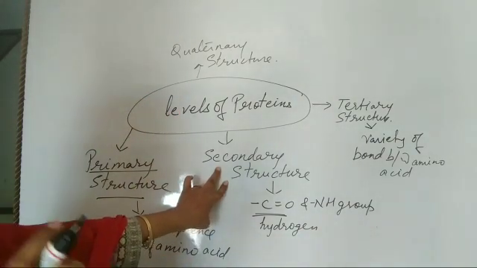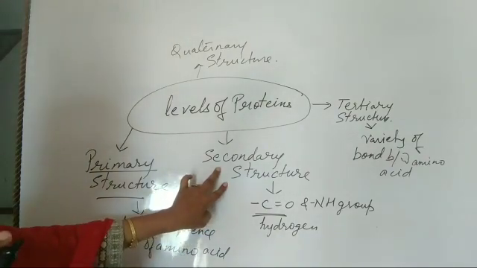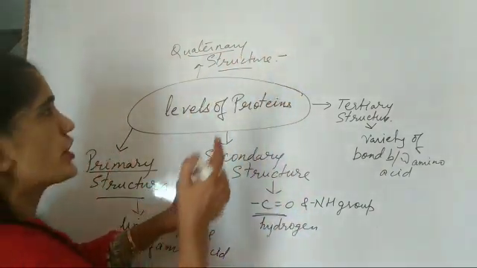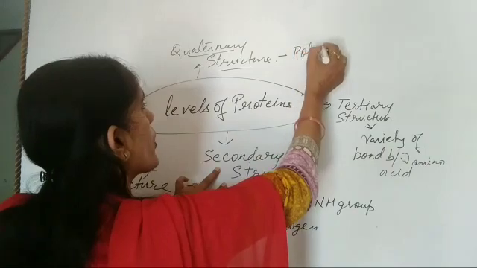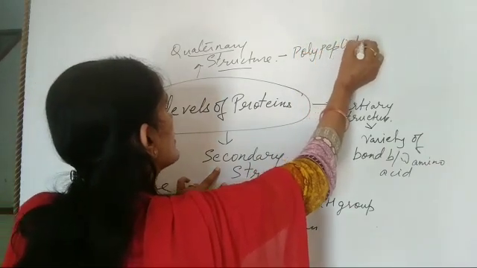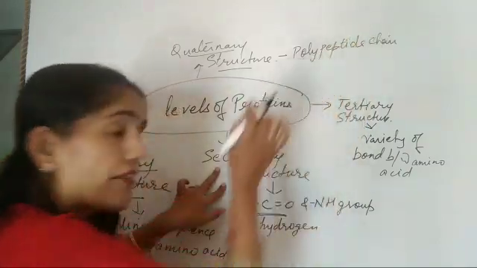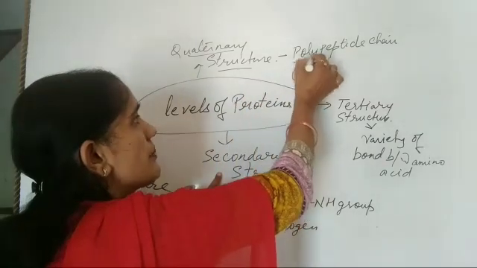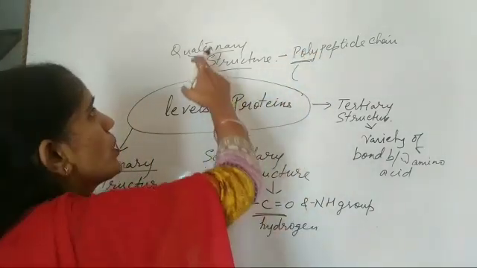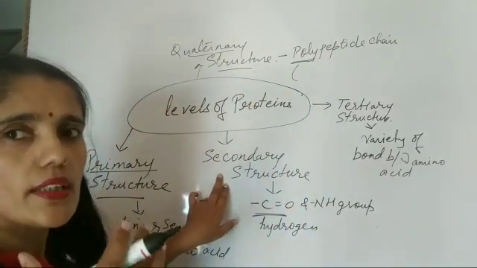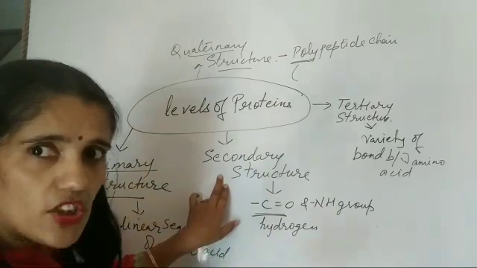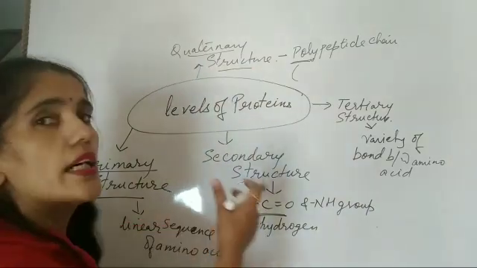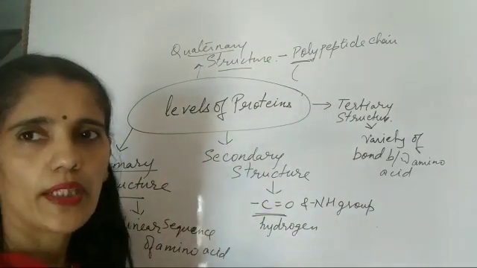It is the interrelation between polypeptide chains, having more than 2 peptide chains. Okay, see, poly means more than 2. So it is due to the interaction between the polypeptide chains having more than 2 peptide chains. So these are the different levels of protein.